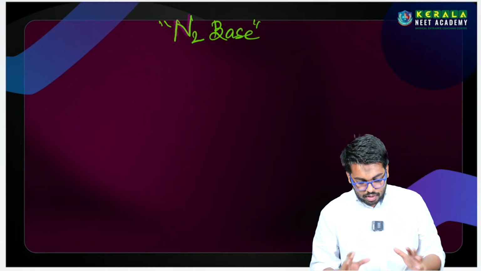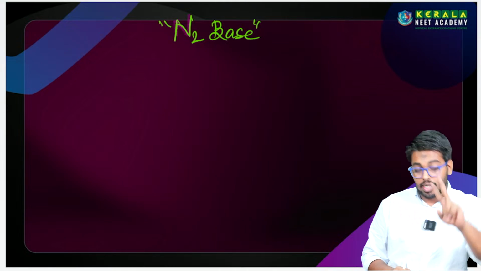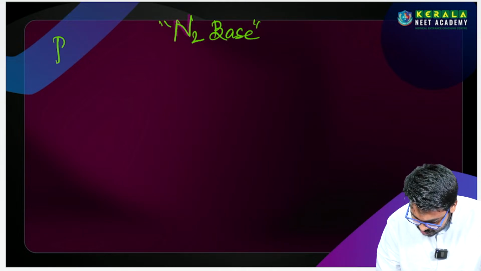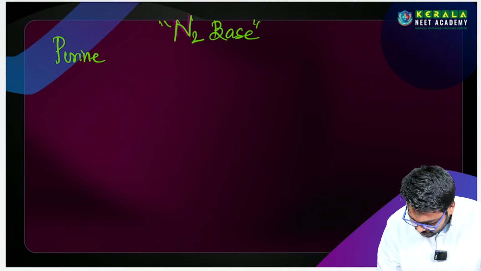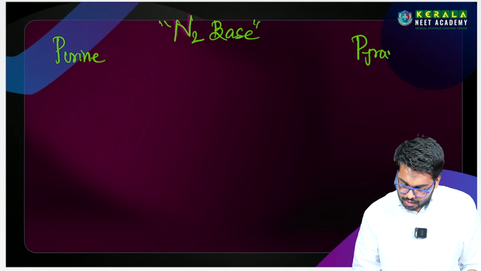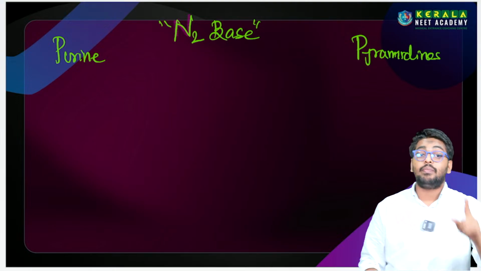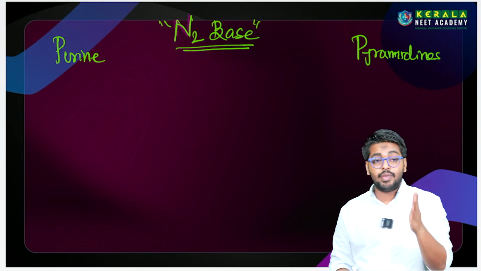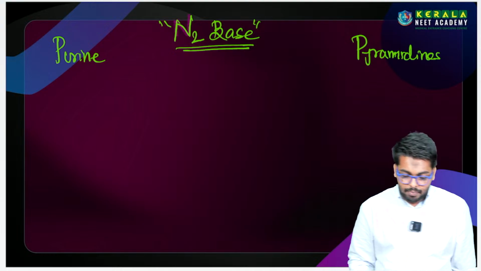So what do we do? There are two types of nitrogen base. We will study it in detail, it's very simple. The first type is called purines, and the second type is called pyrimidines. Purines and pyrimidines, these are the two types of nitrogen base. The first one is purine and the second one is called pyrimidines.